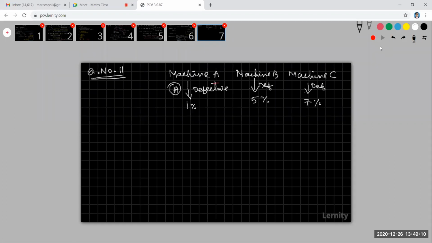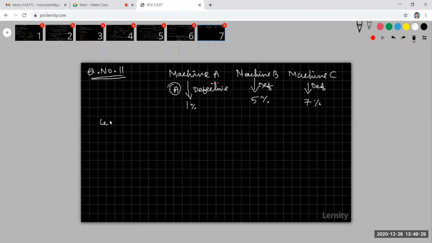These are given. On the whole, A is on the job 50% of the time, B is 30%, and C is 20%. So kindly read the question carefully.